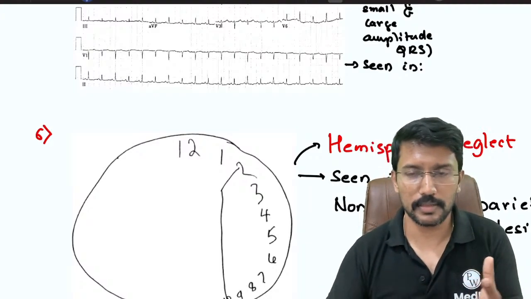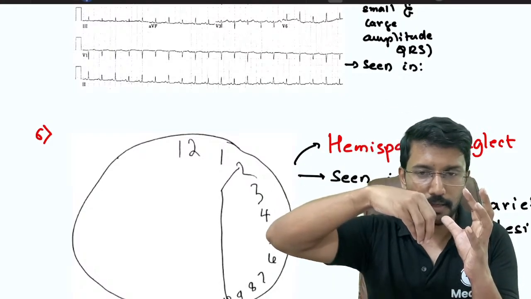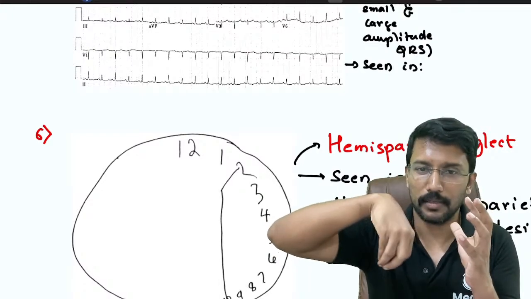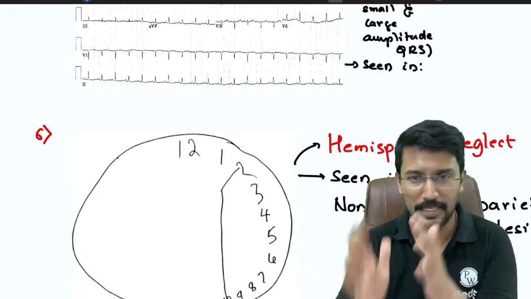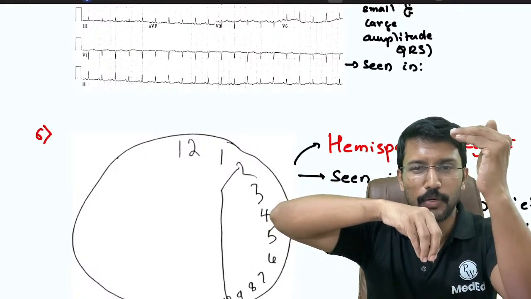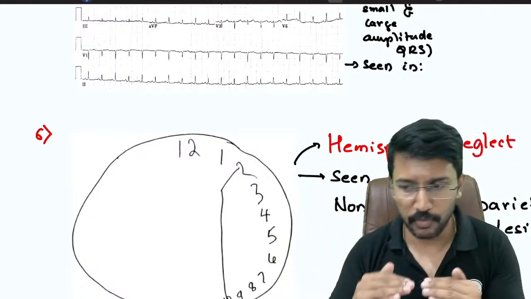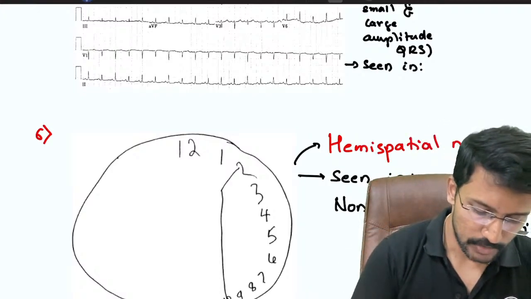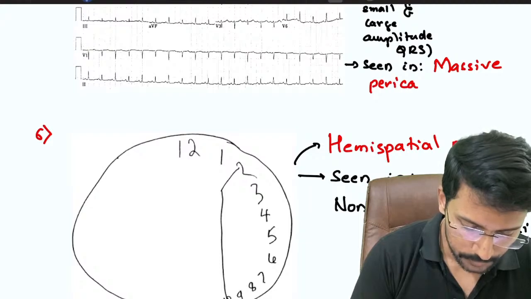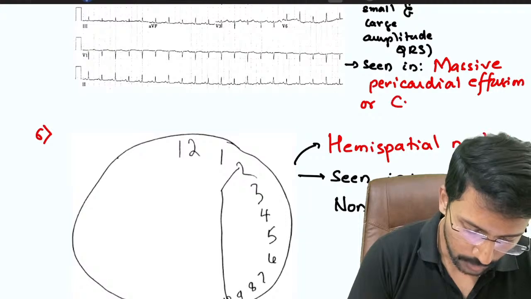So what happens in cardiac tamponade is you have a pericardium which is full of fluid, and within that you have the heart, right? And this heart, within that fluid, is moving to and fro. It is jerking inside the pericardium. So you can say pericardial effusion or massive pericardial effusion or cardiac tamponade. When it comes closer to the chest wall, the QRS amplitude becomes larger because the electrodes are recording it from the surface. When it moves away, the amplitude becomes smaller. So typically seen in massive pericardial effusion or cardiac tamponade.